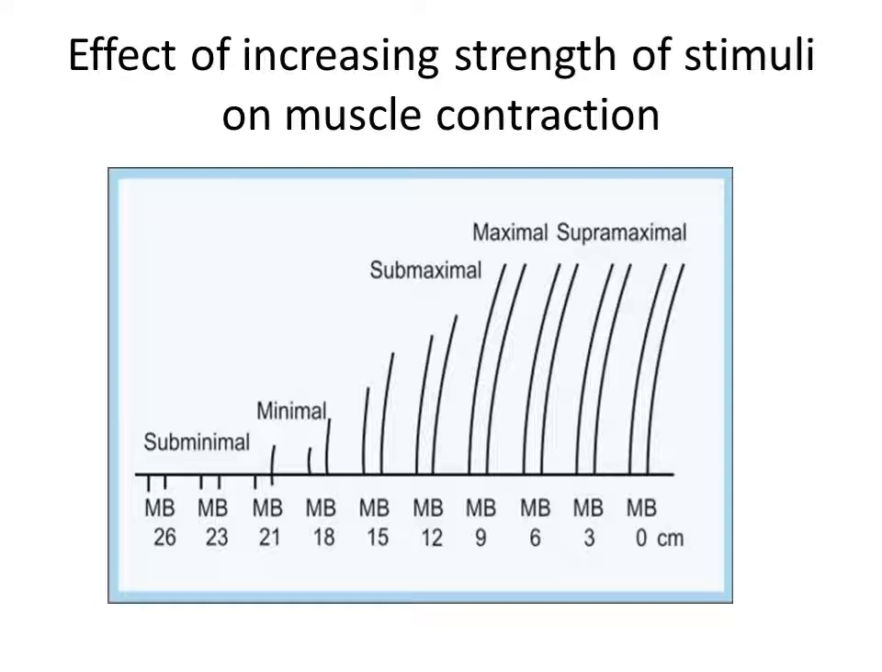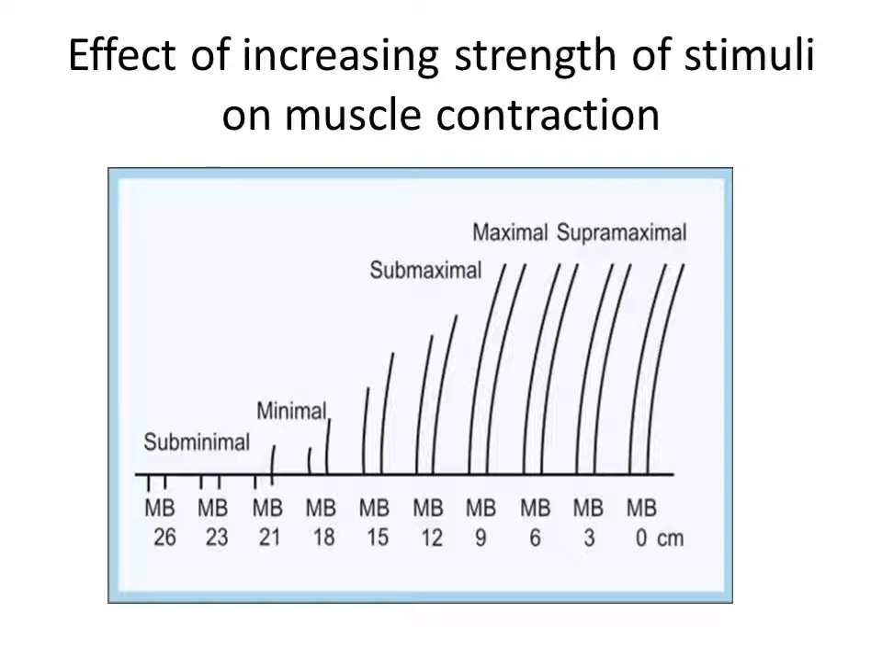Maximal stimulus produces maximum response. Supramaximal stimulus is stronger than the maximal stimulus, but it does not change the magnitude of contraction after reaching a peak level. When muscle is stimulated with increase in the strength of stimuli, more and more motor units are recruited. This results in increase in the amplitude of contraction. The motor unit is defined as a single motor neuron and the muscle fibers that it supplies.